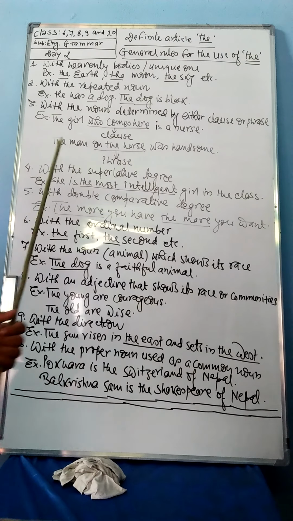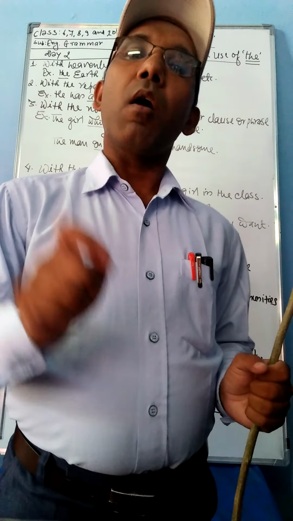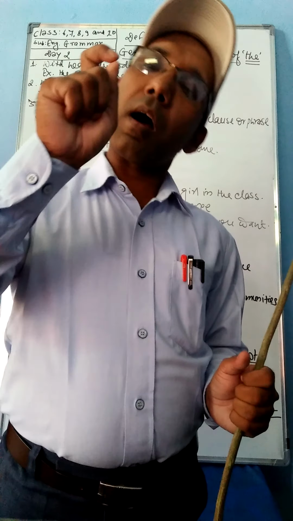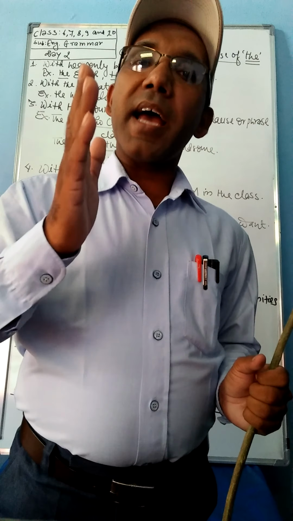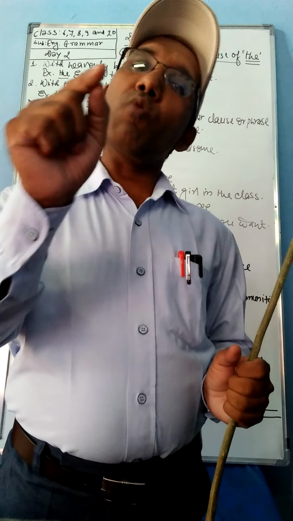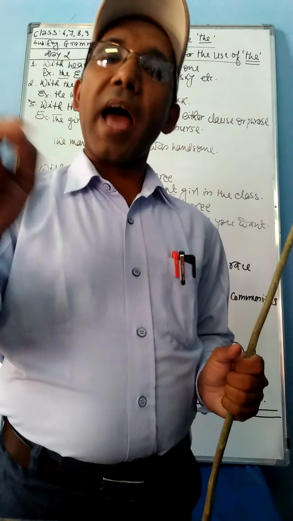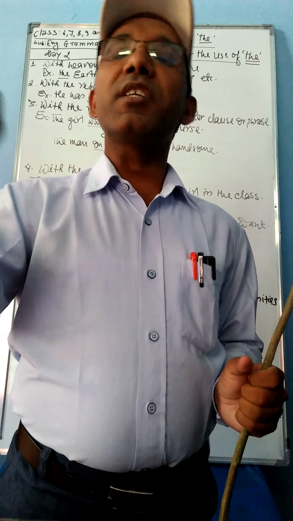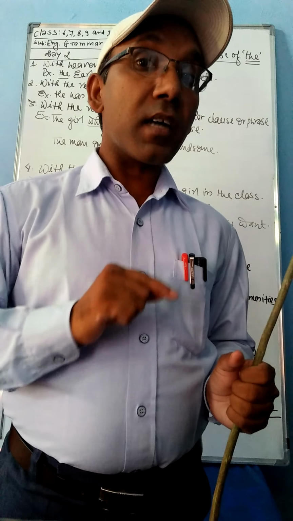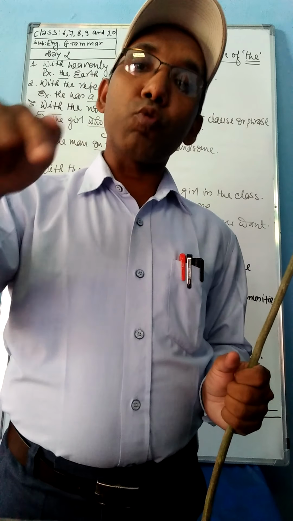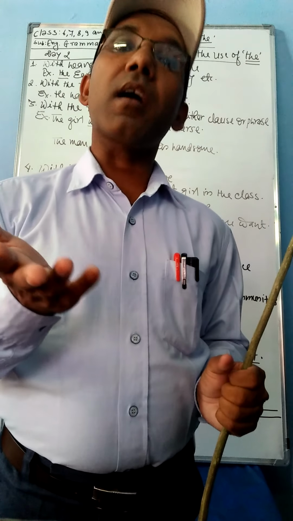The last point I have written here, with the proper noun used as a common noun. In articles, you must keep in mind, in normal condition with the proper noun, you can't use article. But when a proper noun is used as common noun, at that time with that common noun you have to use the. I have written examples. Pokhara is the Switzerland of Nepal. Switzerland is a country. Before the country you can't use article, but here Switzerland is not a country, it is a common noun. It shows its beauty as a common noun.